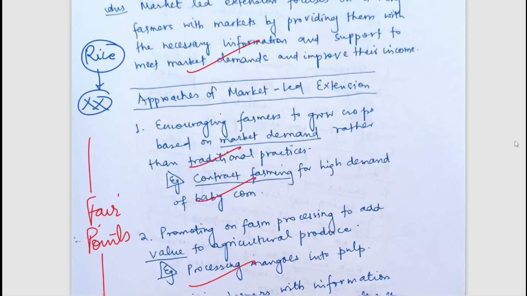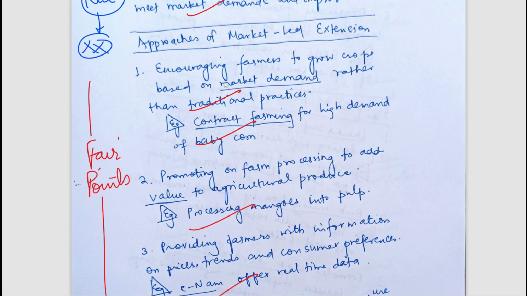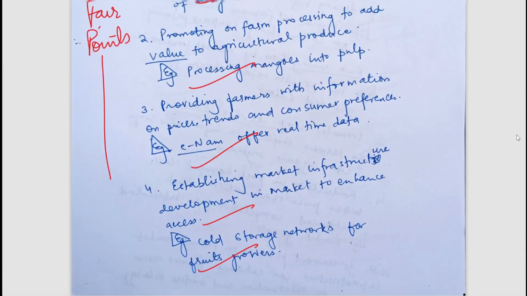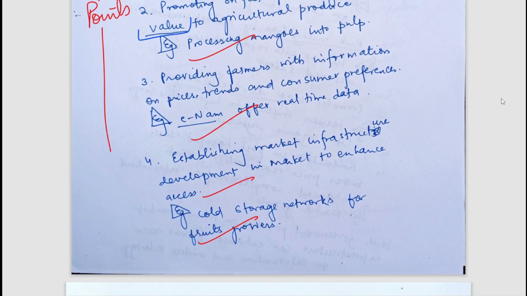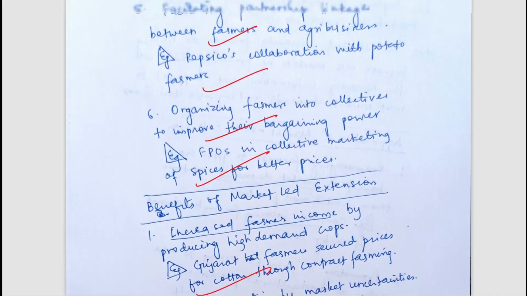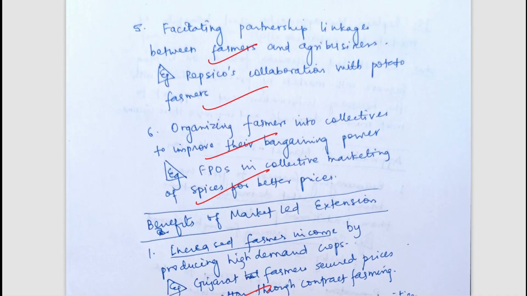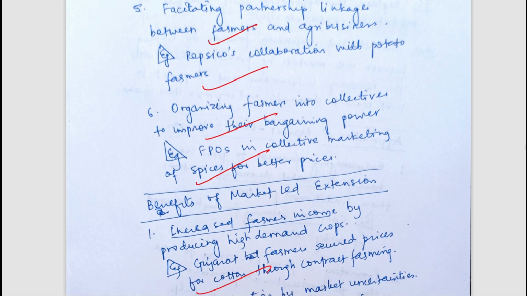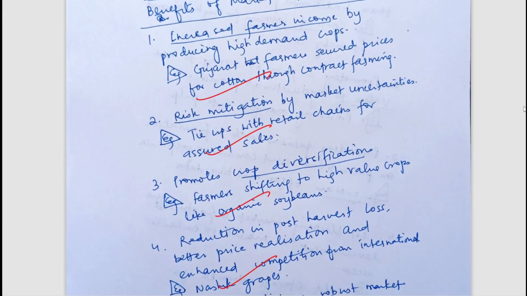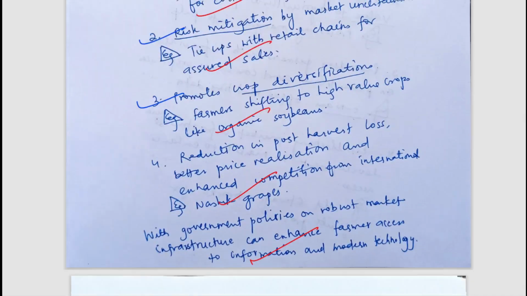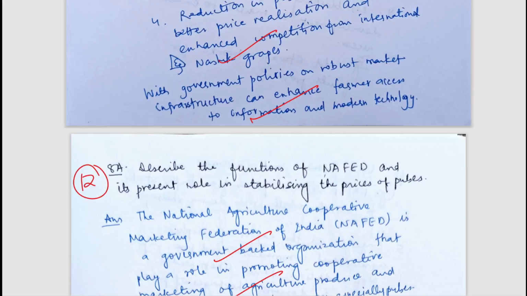So what are the approaches? Here we encourage the farmers to focus on market demand rather than traditional crops. It adds value if the farmers are able to get more income. So fair written points have been mentioned. You can simply pause and read it. A kind of linkage is provided, the demand side and supply side deficit have been controlled, they are maintained. What are the benefits? It will increase farmers' income, risk mitigation will be there, crop diversification will be there. So well written points. Now let's move to the next question.